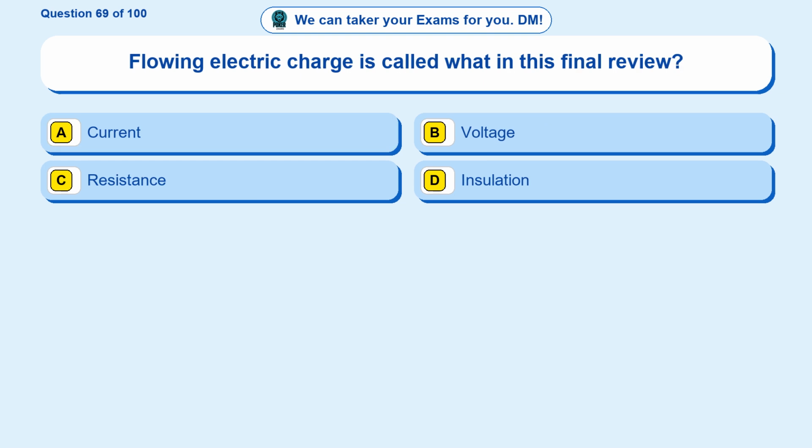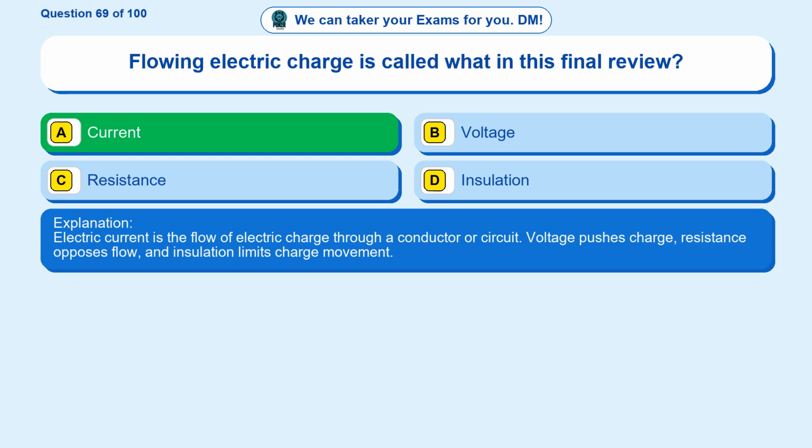Question 69. Flowing electric charge is called what in this final review? Option A, current. Option B, voltage. Option C, resistance. Option D, insulation. The correct answer is option A. Current. Electric current is the flow of electric charge through a conductor or circuit. Voltage pushes charge, resistance opposes flow, and insulation limits charge movement.